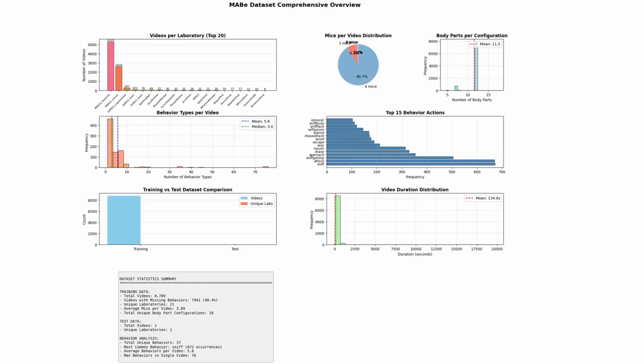The middle left chart shows that videos vary widely in how many behavior types they contain. Some videos include only a few behaviors, while a small number have dozens. This again highlights the imbalance problem that we probably need to handle. On the middle right, we have the top 15 behaviors, where sniff and attack appear extremely frequently, compared to many rare behaviors like entrapment. And in the bottom right, we see the distribution of the video durations. Most videos cluster around 2 minutes, but some extend well beyond that.